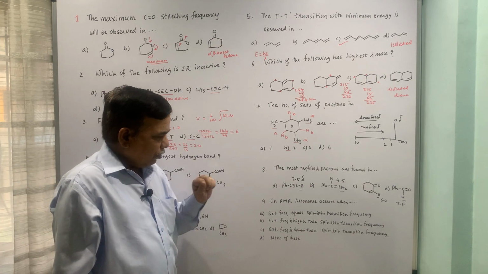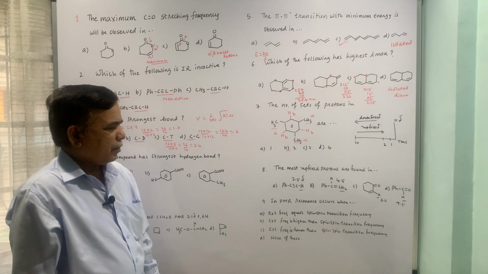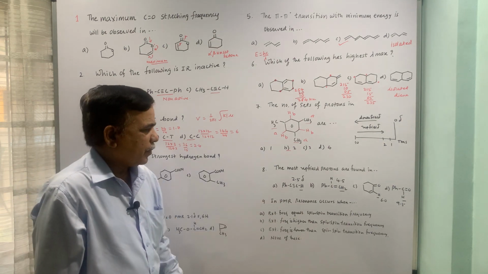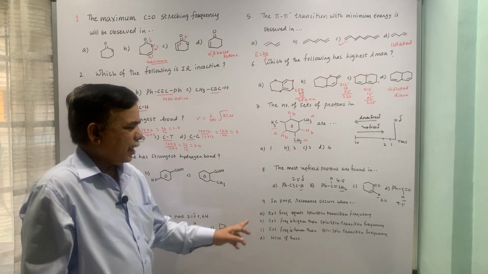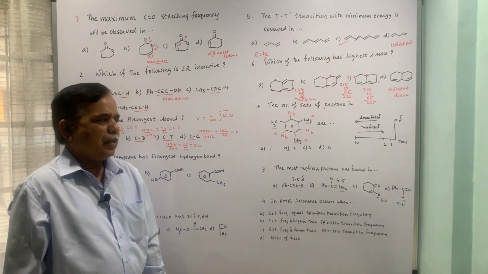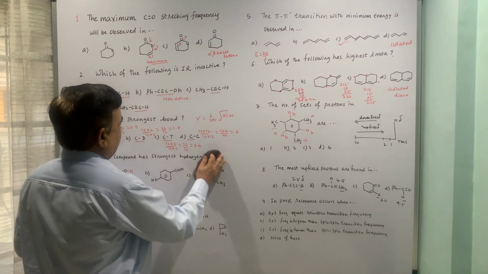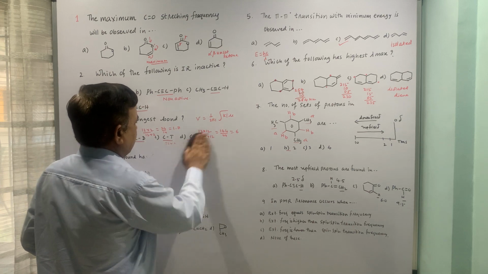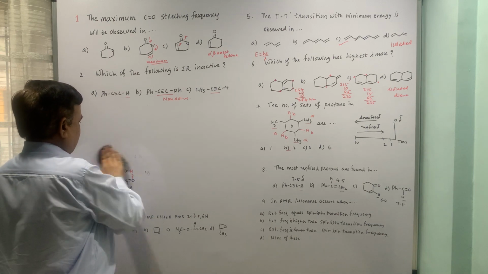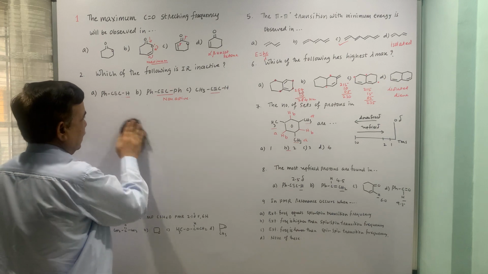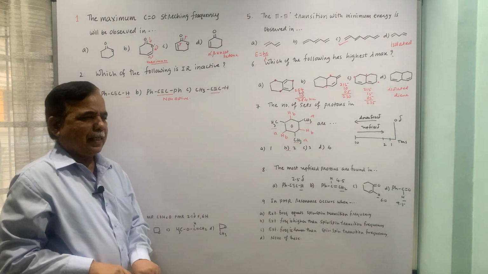Then moving on to the ninth question. In PMR spectroscopy, resonance occurs when the external frequency, the applicator frequency, equals the spin-spin transition frequency, because spin-spin transition also requires some energy, and if that energy matches the external frequency, then one can say that the resonance phenomenon occurs, wherein the radio frequency energy will be absorbed and the nuclear spin states go to a higher excited state.